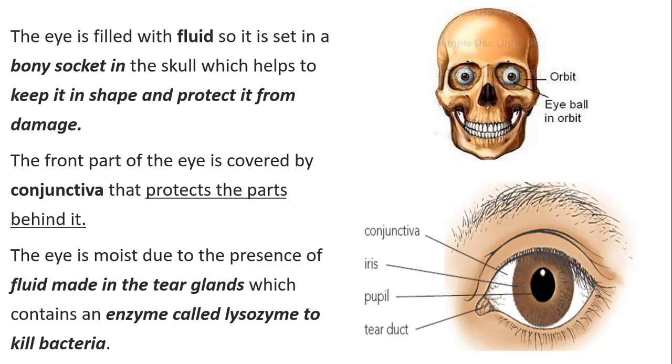The eye is always moist. If the eye gets dry, it will turn itchy and it might not see well because it's totally filled with fluid. So that's why it needs to be always wet. What keeps it wet? The tear glands. The tear glands produce tears that leave the tear gland through the tear duct and keep your eye always wet. Also, a very important function of the tears is that they have the lysozyme enzyme that kills the bacteria. So it is a chemical barrier. Remember the chemical barriers from before?